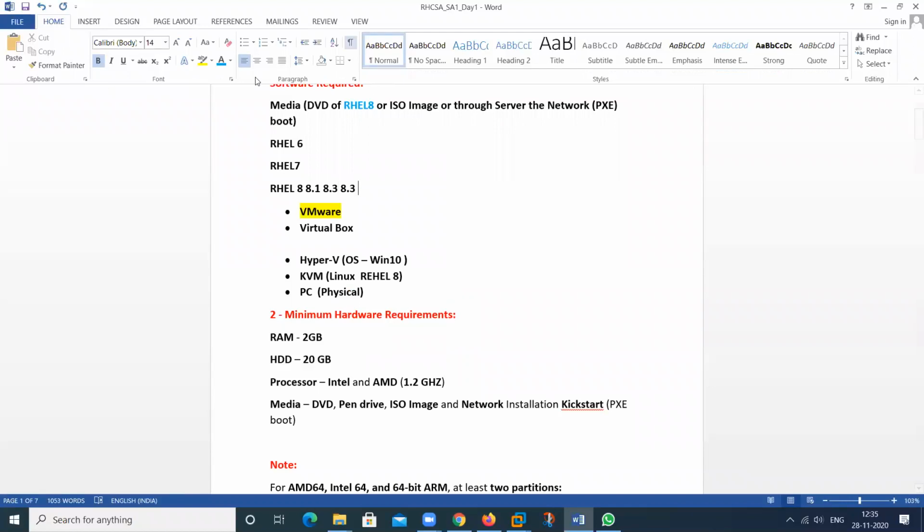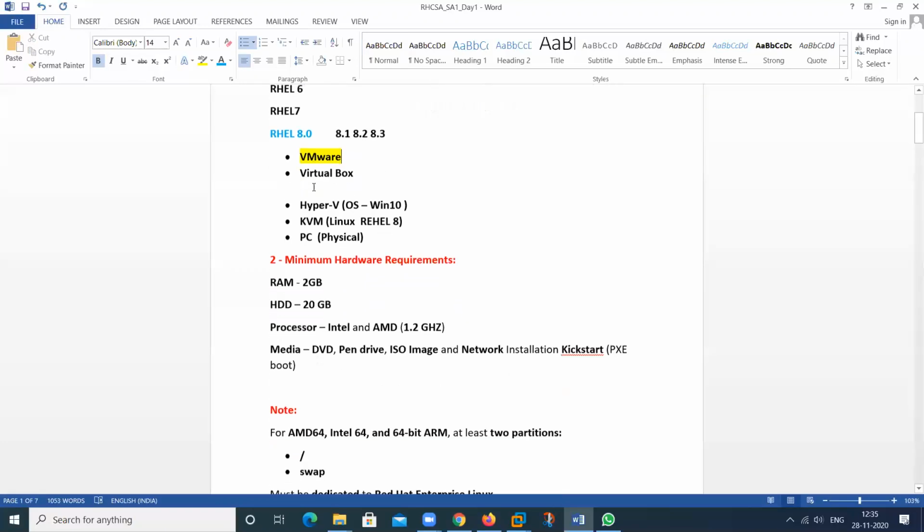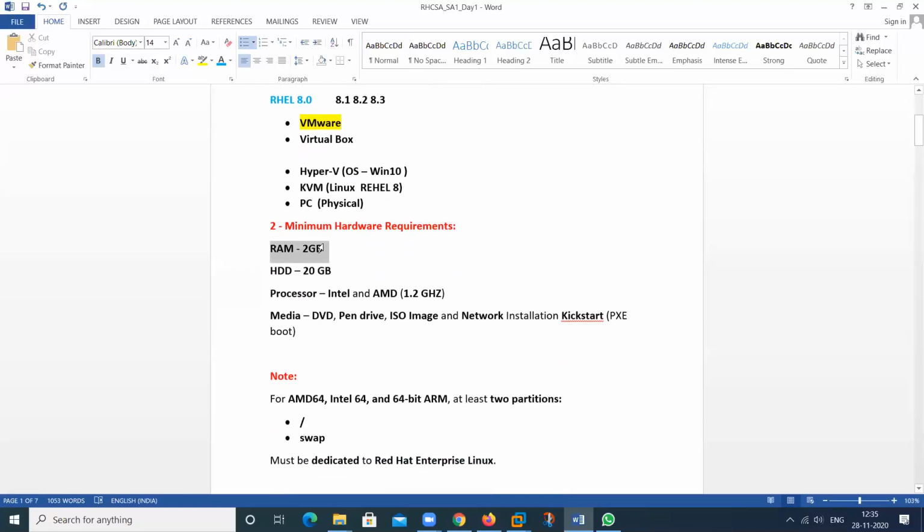So you can download the RHEL image from the Red Hat site. It can be 8.0, 8.1, 8.2 and 8.3, but at this time, we have only 8.0. You can also download the latest version of this particular Red Hat OS. So at this time, we have RHEL 8.0. This is the basic requirements, the physical requirements.